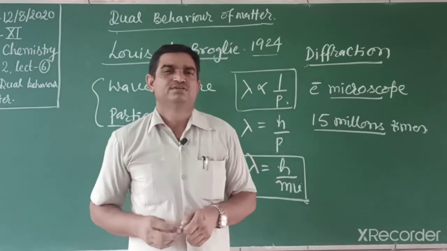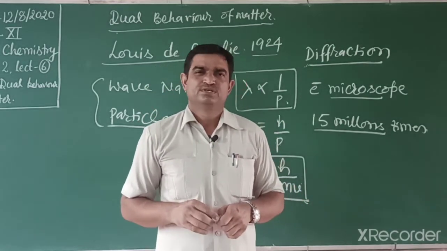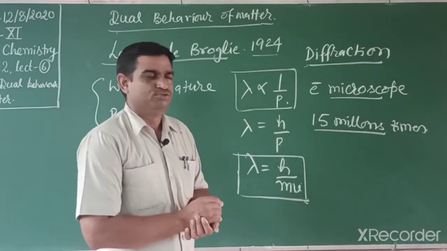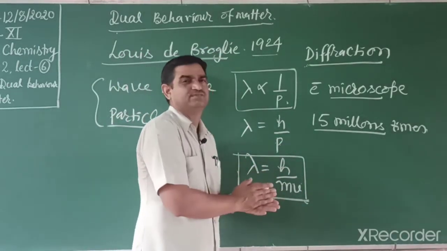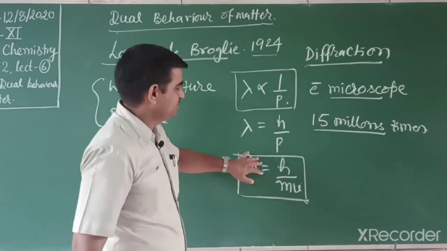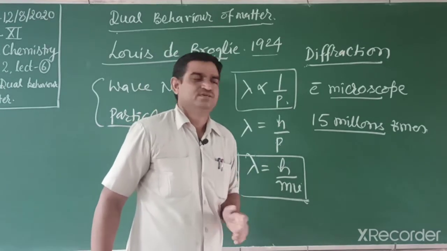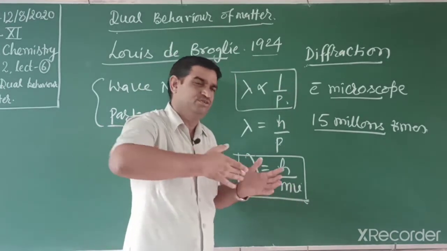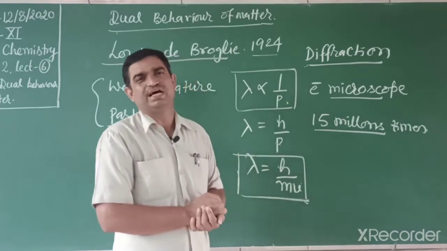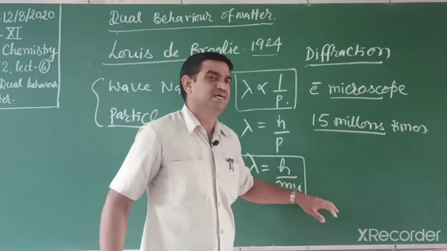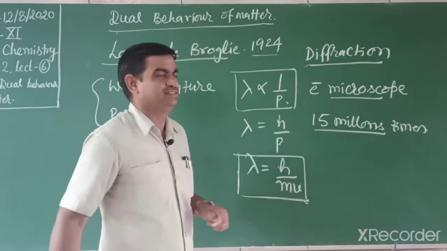So Louis de Broglie observed that for heavier objects, with mass of milligram size or more, the wavelength is very small, because they are inversely proportional. Higher the mass, lower the wavelength. But an electron's mass is very small, negligible, so its wavelength is high.